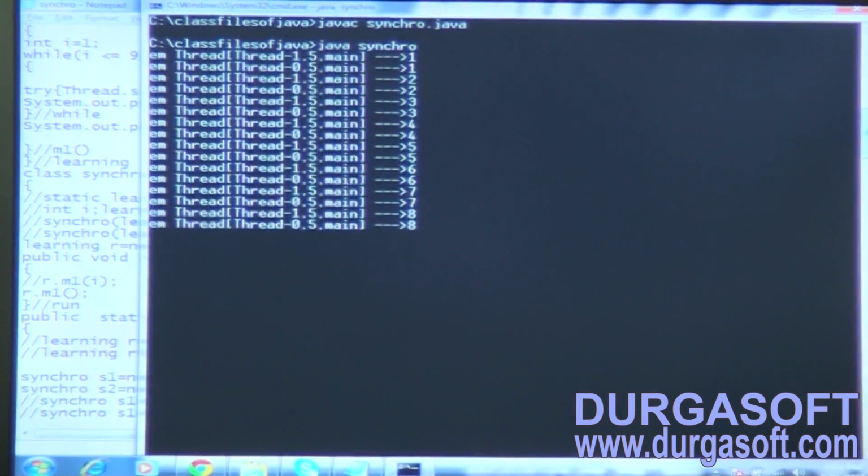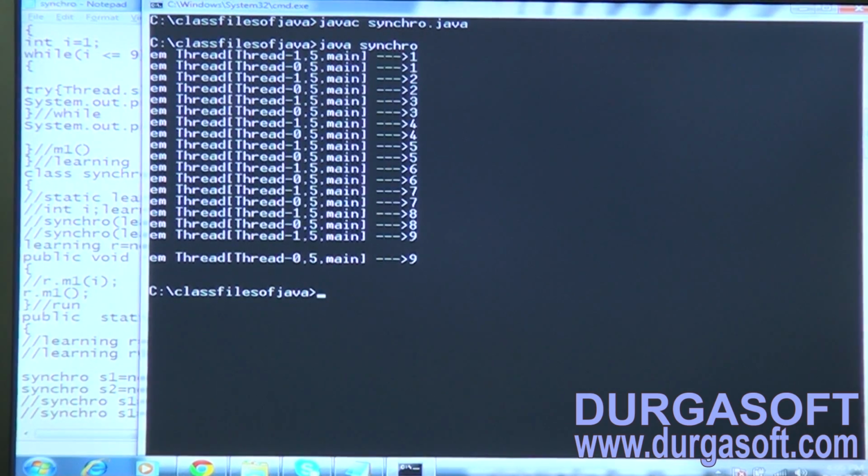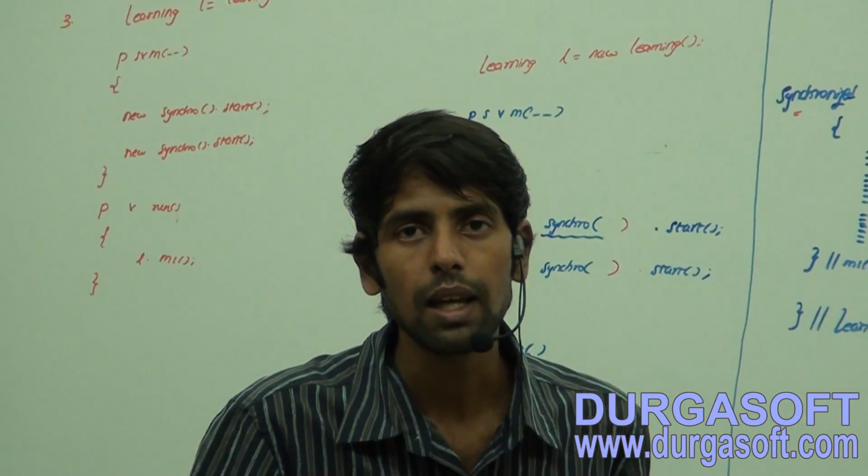And this is our third scenario. Now let us go for the other scenario, guys. What does that mean? Of course, I was talking about the instance level lock. So in order to execute a particular synchronized instance method, a thread has to acquire what? It has to acquire the lock.